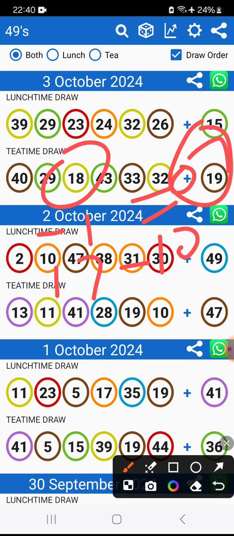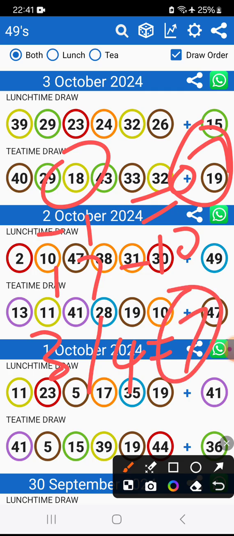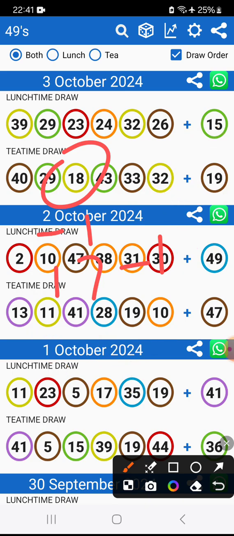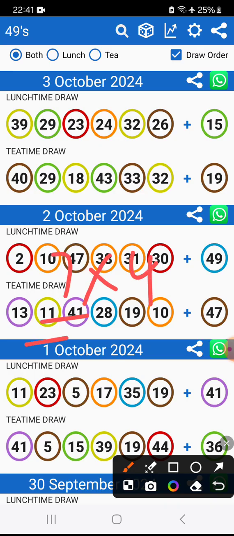Guys, tomorrow we'll play numbers with 7s. I'm telling you this because wherever there is 3, 4, there will be what? There will be a 7. Mark my words, tomorrow we'll play numbers with a 7. So we are going to use the 7 multiplied by a 4. Last strategy, guys. 7 multiplied by a 4. So 28.